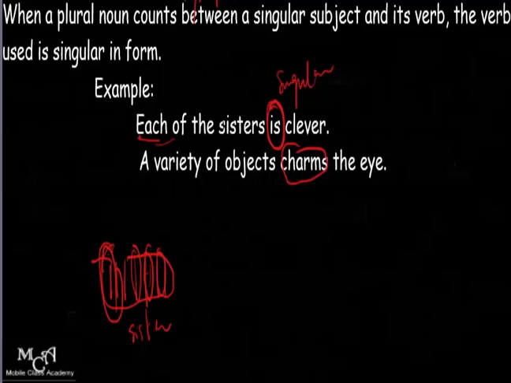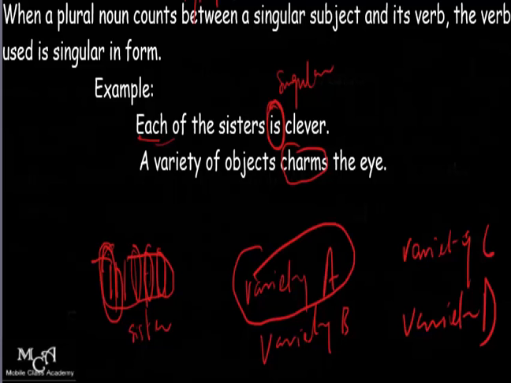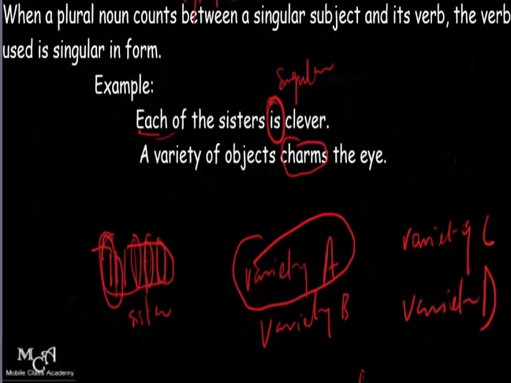Then a variety of objects. You might have different varieties of the objects. You can have variety A, variety B, variety C, and then variety D. We are saying a variety of objects. A variety means one of the different varieties of objects.